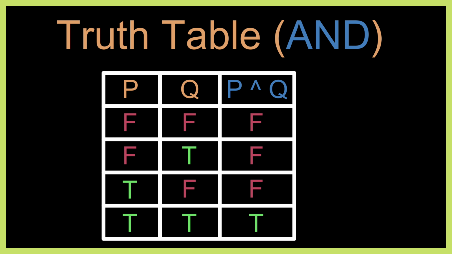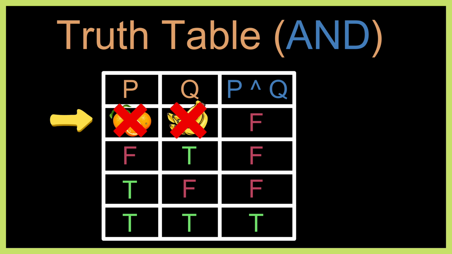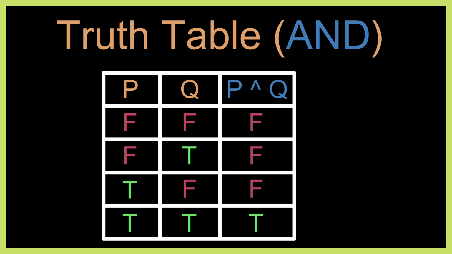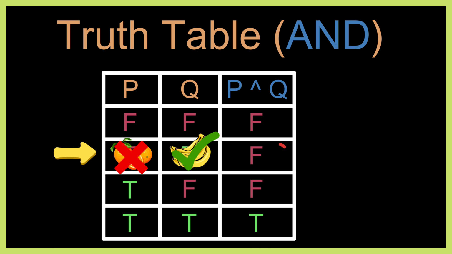First case, you don't buy oranges and you don't buy bananas. Did you do what mom asked? False. You didn't buy anything. Second case, you don't buy oranges but you buy bananas. Did you do what mom asked? False. She asked for both but you only bought bananas.